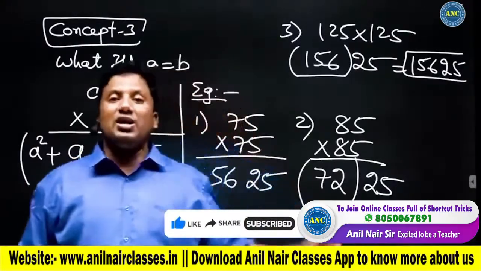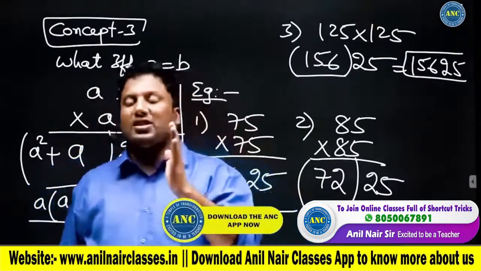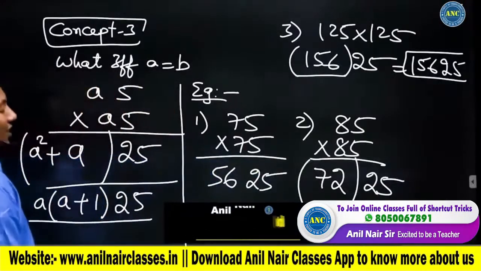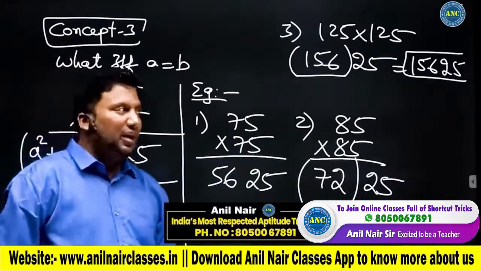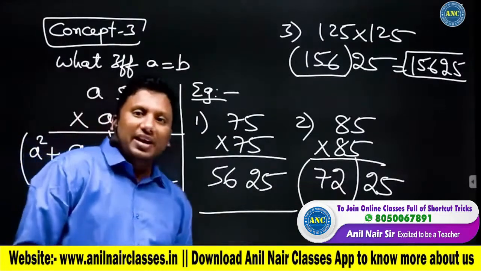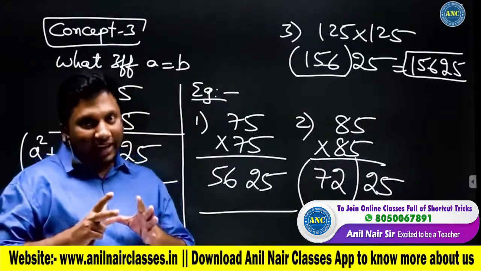Concept 1. Concept 2, A5 into B5 will be A into B plus A plus B by 2. Last two digits will be 25 or 75. Concept 3 will be, what if A is equivalent to B? I hope the idea is clear.